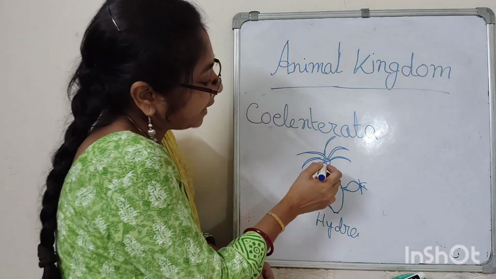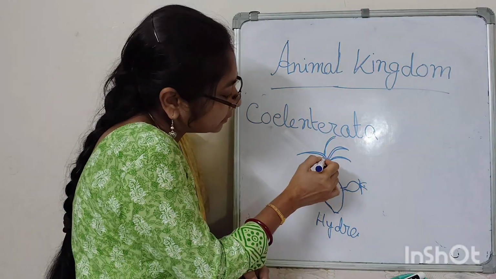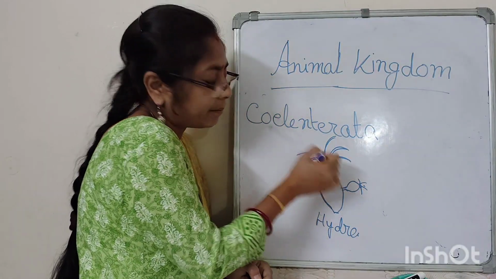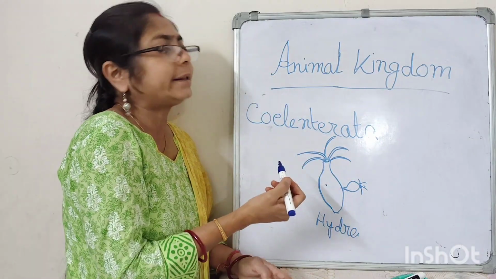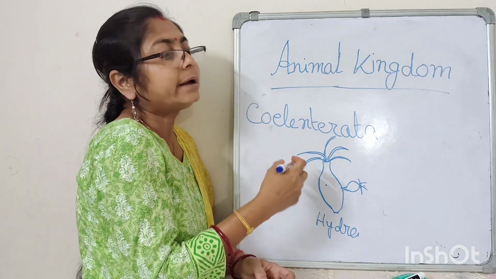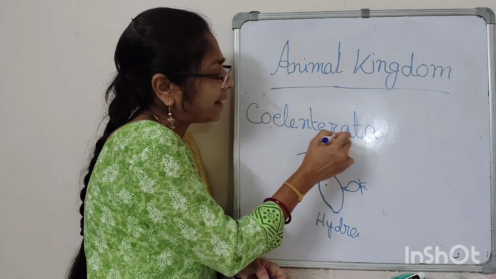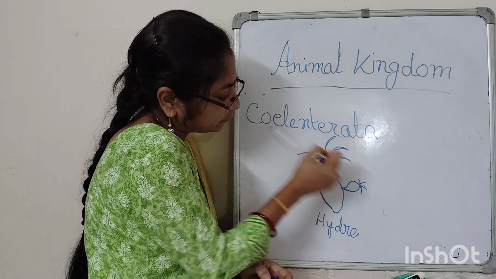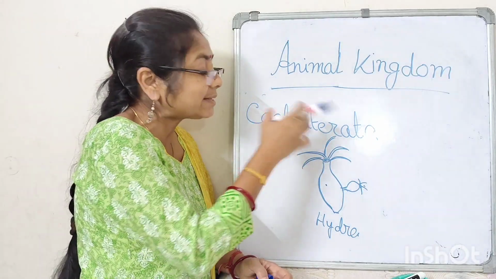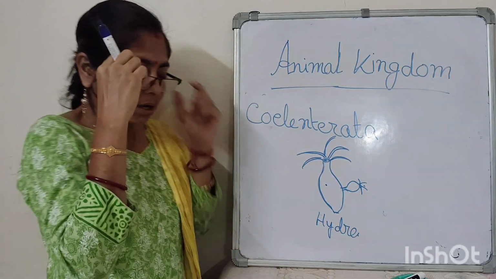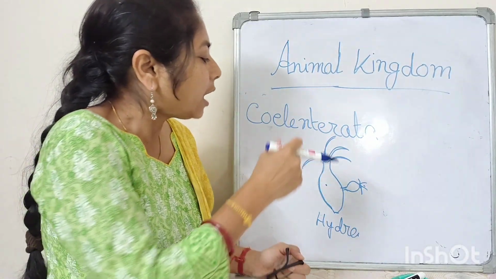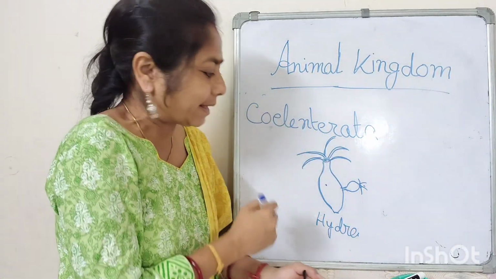Next, there is only one hollow opening, which acts as the mouth. They take in food and clear their waste from this part. There are so many tentacles at the mouth, and through these tentacles they catch the food and put it inside the hollow place.